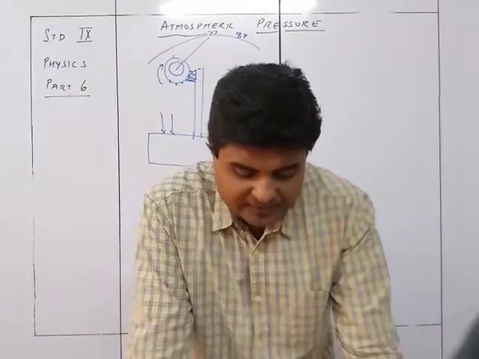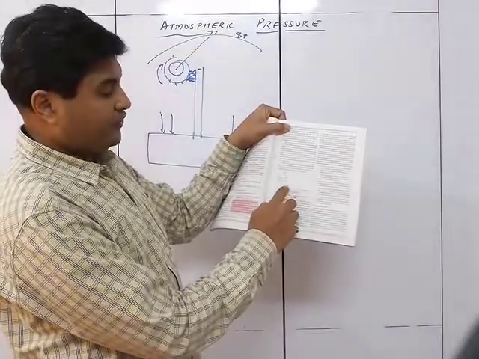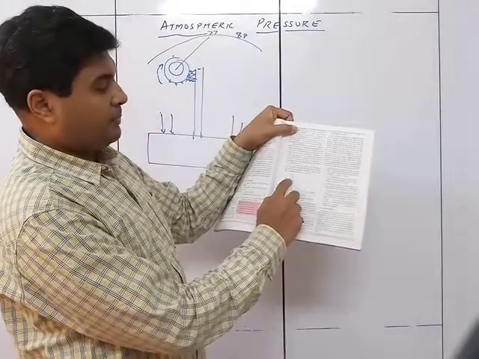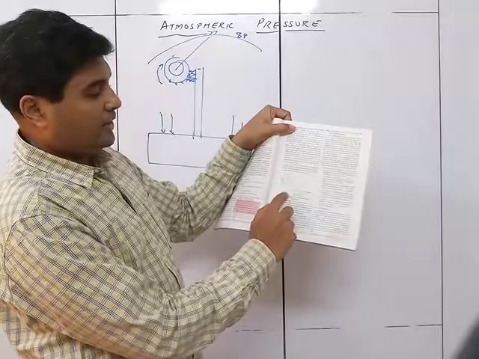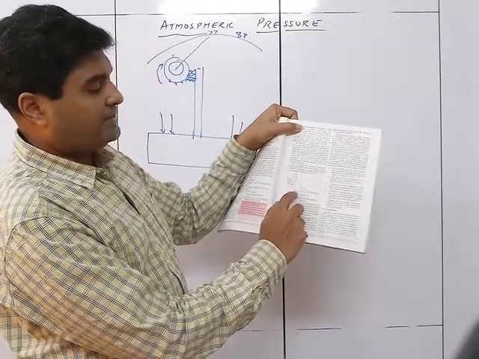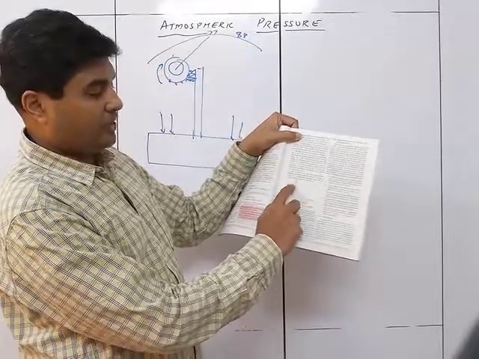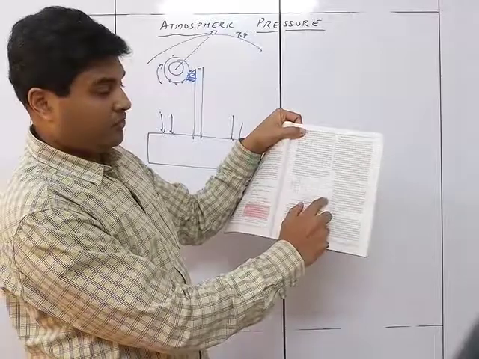So we see over here that's why they are giving you this graph. This graph tells you that if the atmosphere is 75 then it is 0 at height, and as the height increases the pressure keeps on decreasing. So that's what we see over here. That's why the curve is being seen.